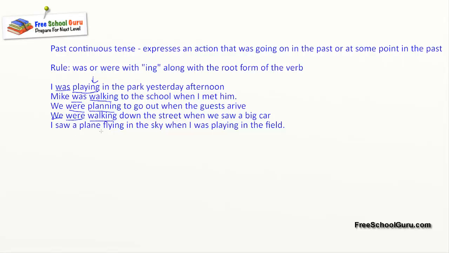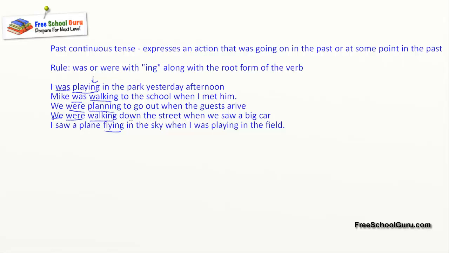So the last one, which is again similar, I saw a plane flying in the sky when I was playing in the field. So I saw the plane flying in the sky, right? So I saw it sometime in the past, and this is an example of a past continuous tense.